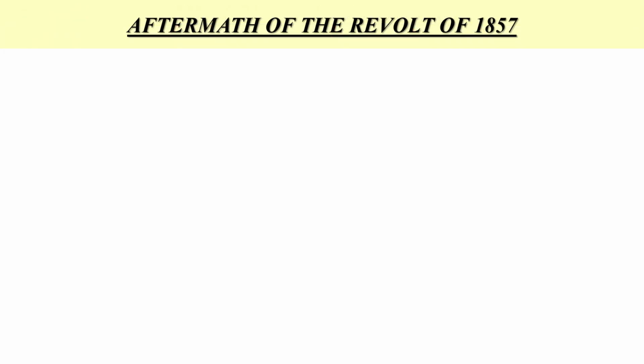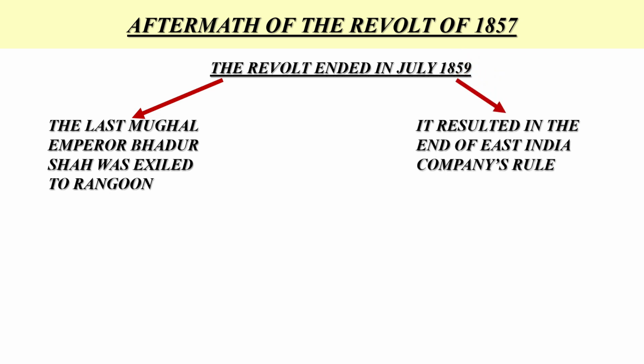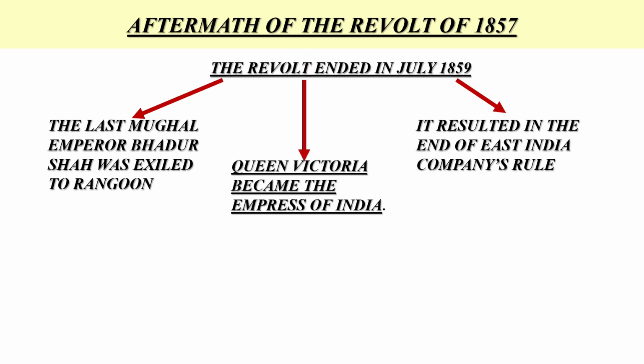Aftermath of the revolt of 1857. The revolt ended in July 1859. The three immediate major outcomes of the failure of the revolt of 1857 were: number 1, the last Mughal emperor Bahadur Shah Zafar was exiled to Rangoon. Number 2, it resulted in the end of the East India Company's rule. And number 3, Queen Victoria became the Empress of India.